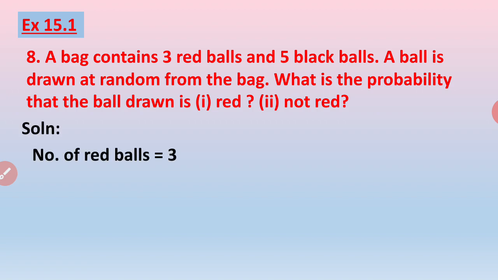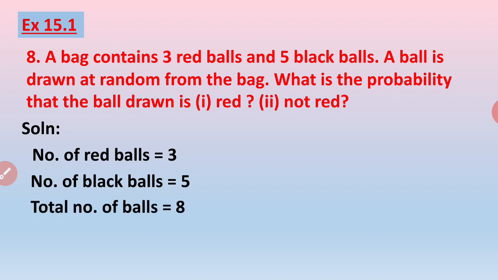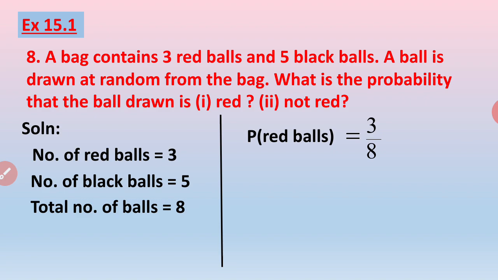Number of red balls is given to be 3. Number of black balls, it is 5. So the total number of balls will be 8. Now let us find out the probability of having the red balls. So it is 3 red balls out of total 8. So the probability will be 3 by 8.